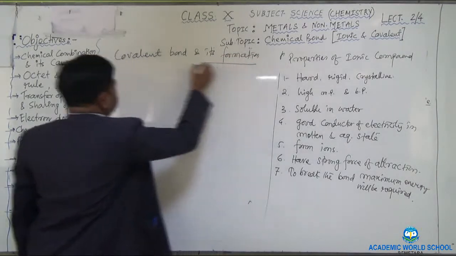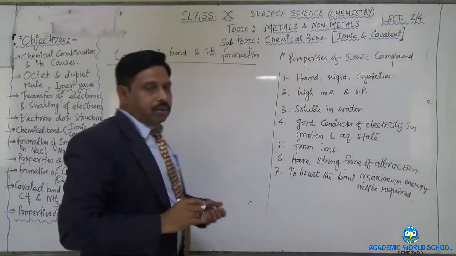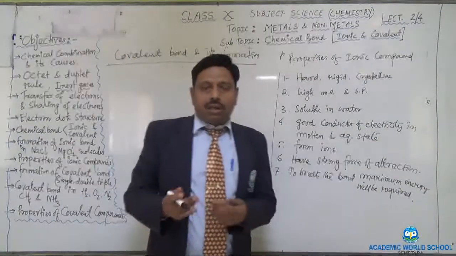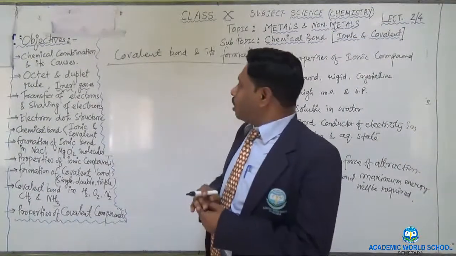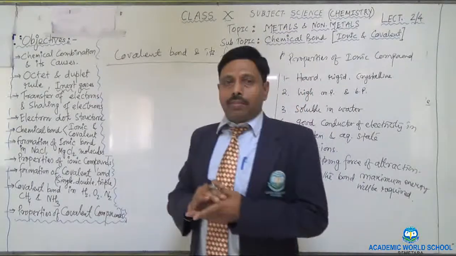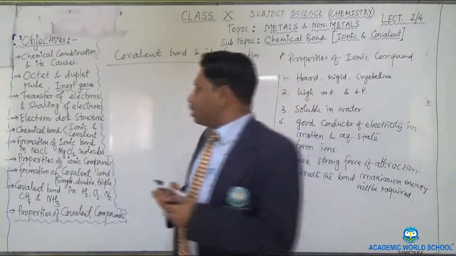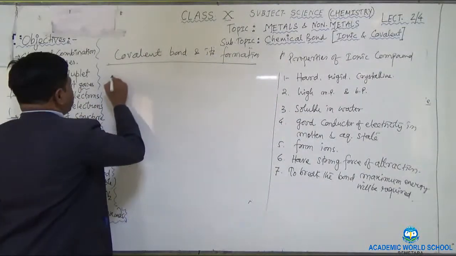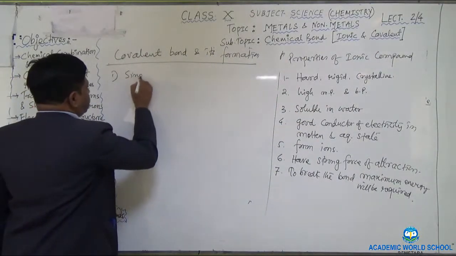Let me take an example of it may be the methane or ammonia. Many others are also there. But first of all, you have to know how many types of the covalent bonds exist. Covalent bond may be the single or double or triple.